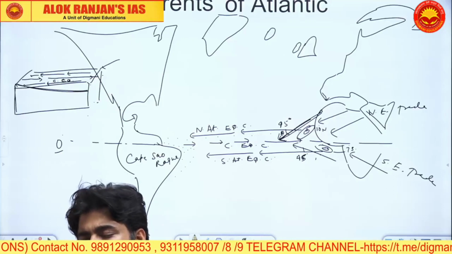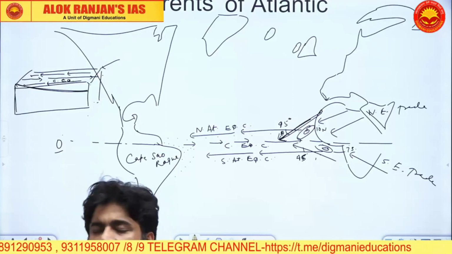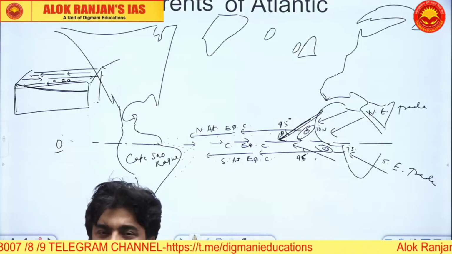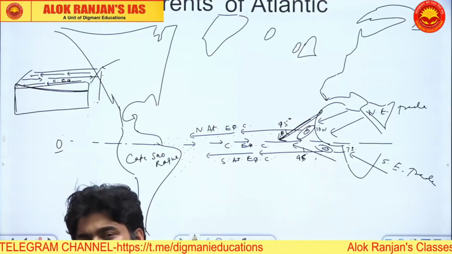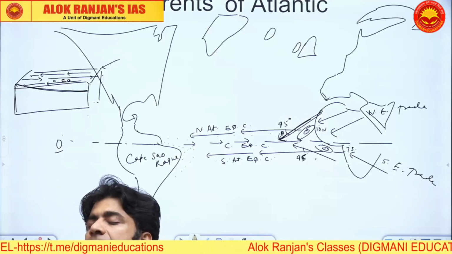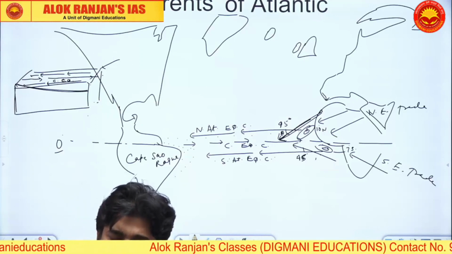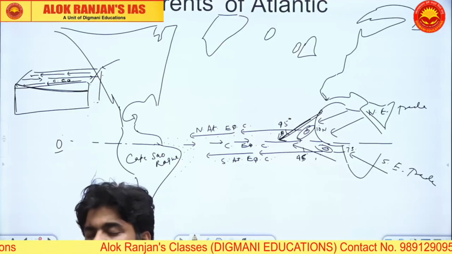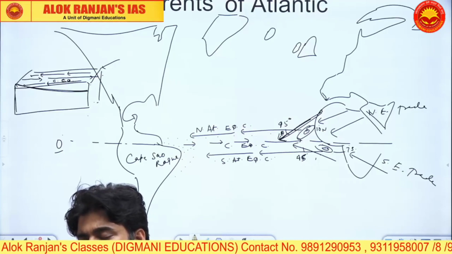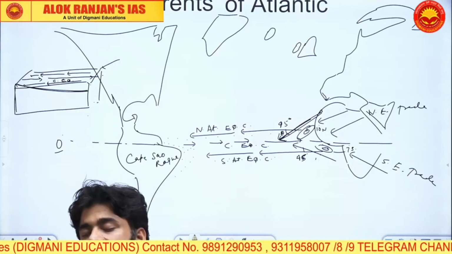Next, cold upwelling zones are most important fishing grounds of the world because A, it moderates the temperature and salinity. Cold upwelling, say, it moderates the temperature conditions and the salinity conditions.